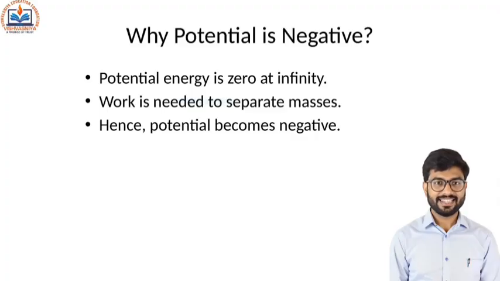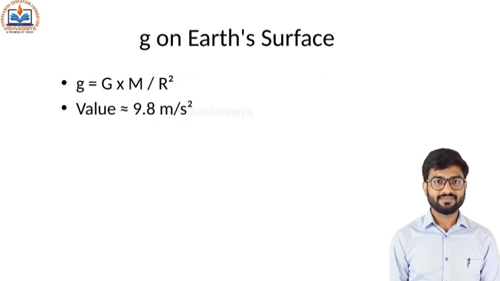Sir, may I ask a question? Yes, go ahead. Sir, why is the gravitational potential negative? Excellent question. It is negative because we assume that potential energy is zero at infinity. So as we move closer to the mass, the potential becomes more negative, showing that work is required to separate the masses.